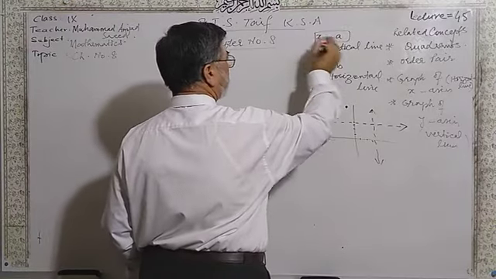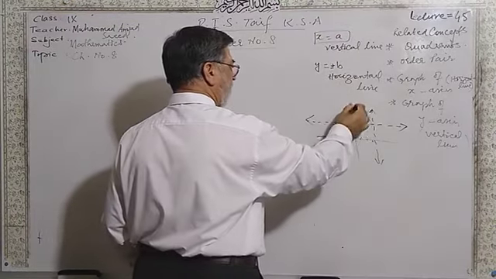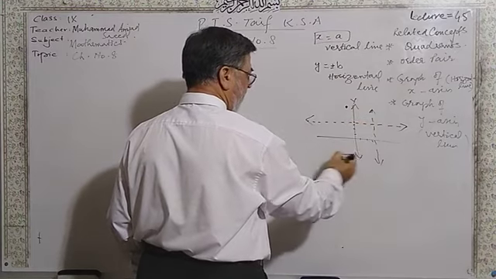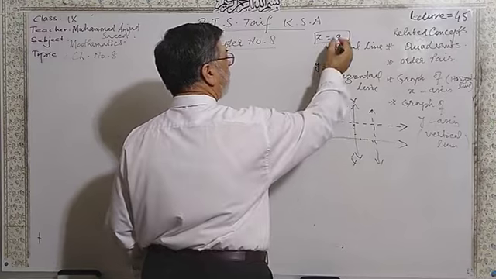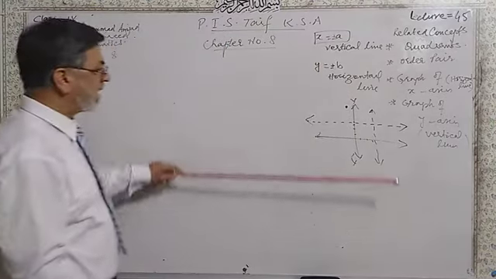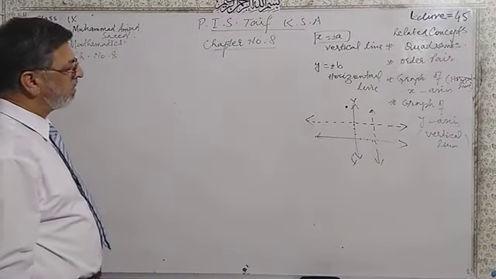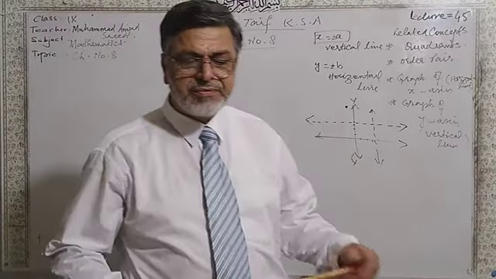Or you can say x is equal to a is a vertical line, or parallel to the y-axis. y is equal to b is a horizontal line, or parallel to the x-axis. Here.